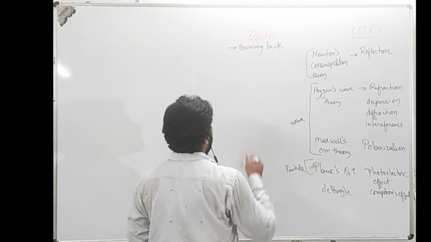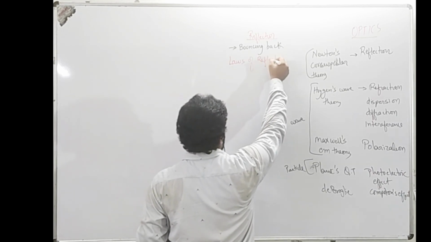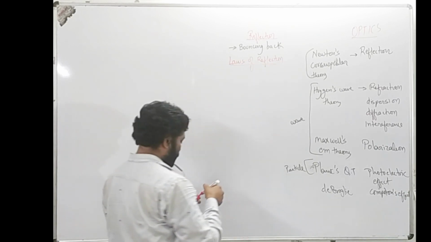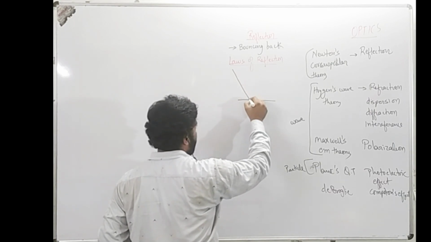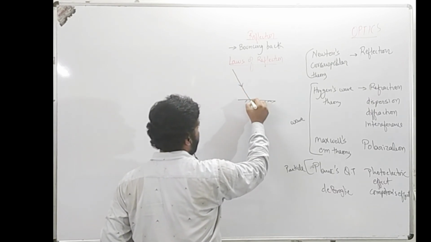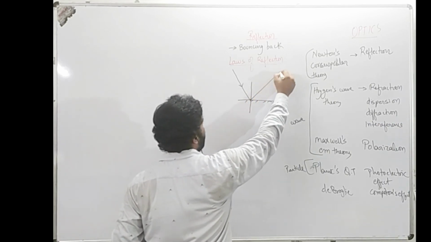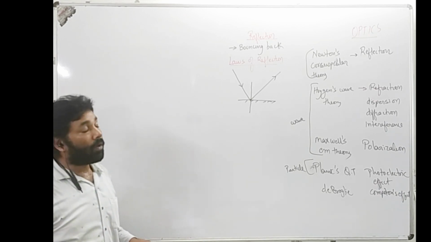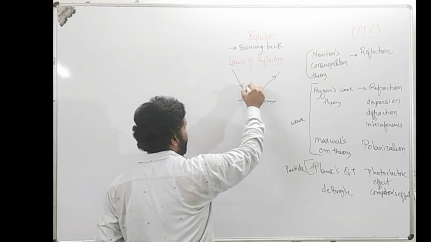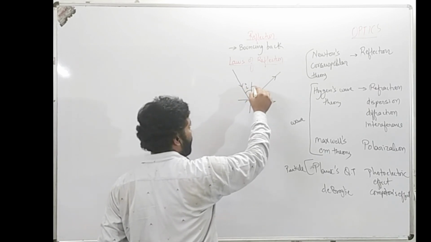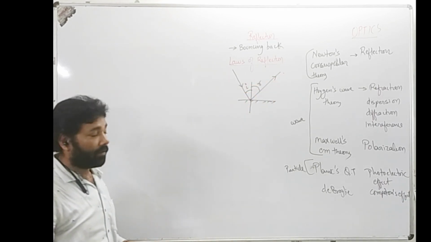To understand reflection, we have the laws of reflection. The laws of reflection help us to calculate the angles. Let's say you have an incident ray falling onto the surface. At the point of incidence, you draw a normal. This incident ray bounces back. This bounced back ray we call the reflected ray. The angle between the incident ray and the normal we call the angle of incidence. The angle between the normal and the reflected ray we call the angle of reflection.